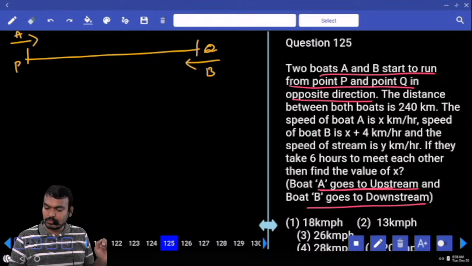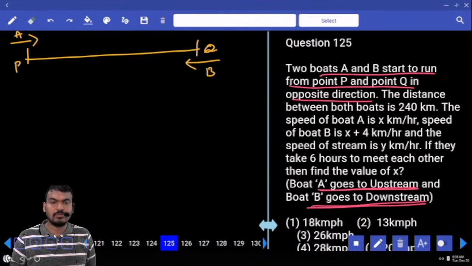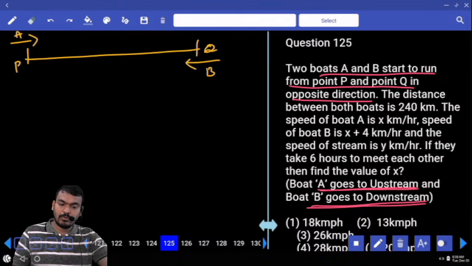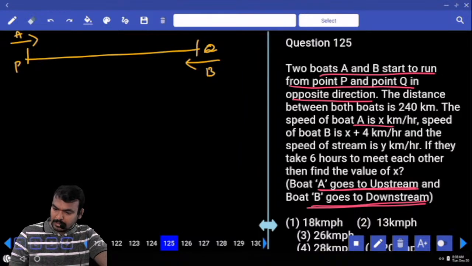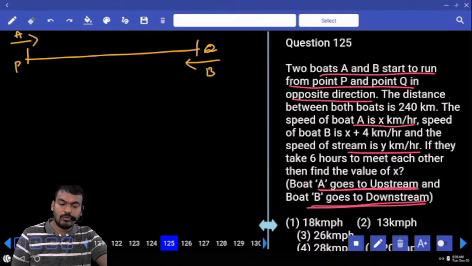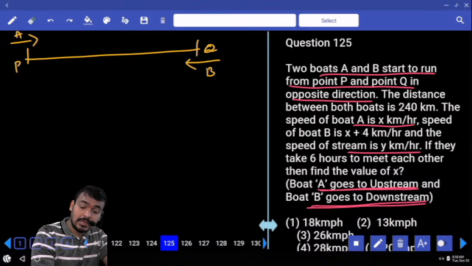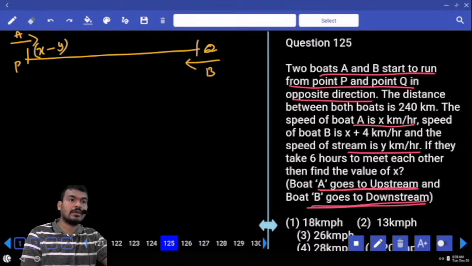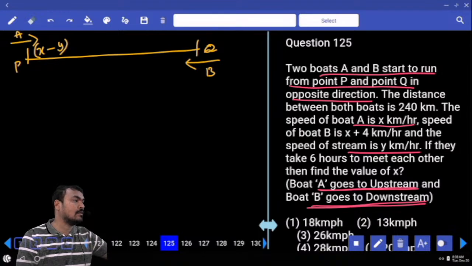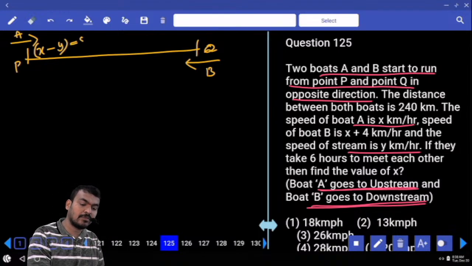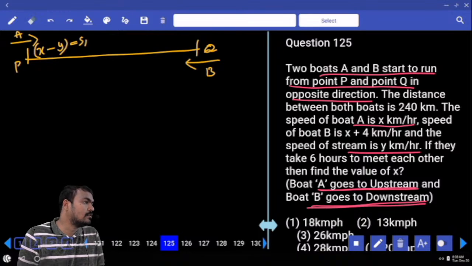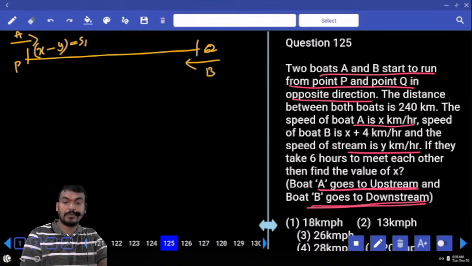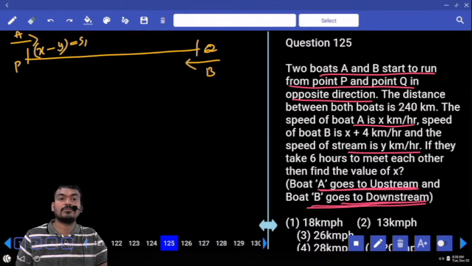But boat A goes upstream and boat B goes downstream. What is the boat A speed? X kilometer per hour. What is the stream speed? Y kilometer per hour. Means P to Q speed is x minus 5 or plus 5? Minus 5. It is P to Q speed. Means it represents S1 or S2? S1. Next Q to P speed. Q to P downstream or upstream?